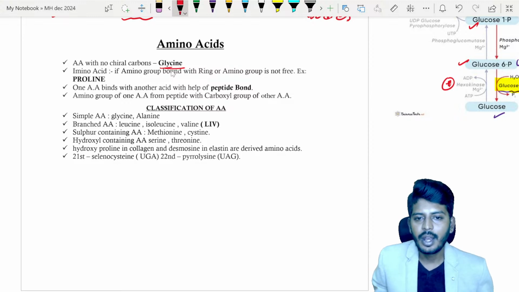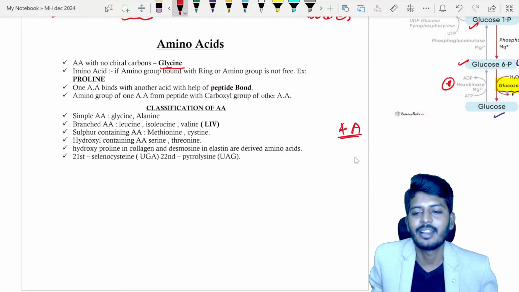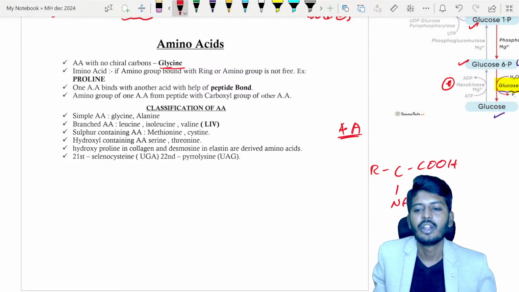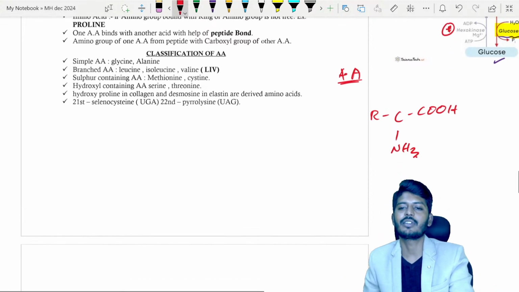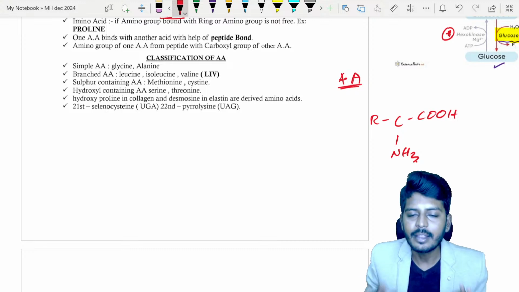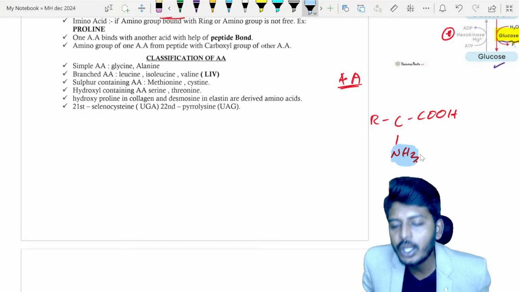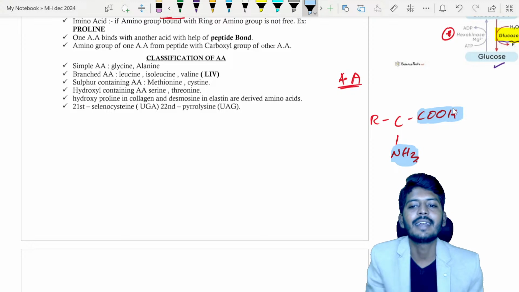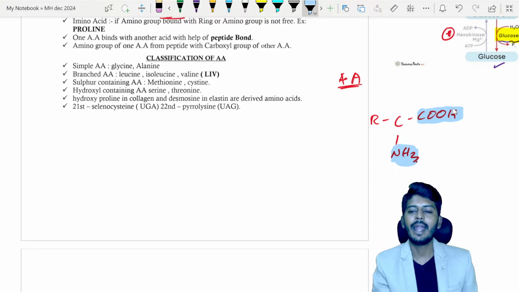Okay, now let's talk about the structure of the amino acid. Sometimes he will give R with a carbon with a COOH and an NH3, then he will take a photo of this and ask you to identify the given structure. You should not panic. Look carefully: you have an amino group and an acid group. We will call it an amino acid. So two functional groups should be there, the amino group and the acid.